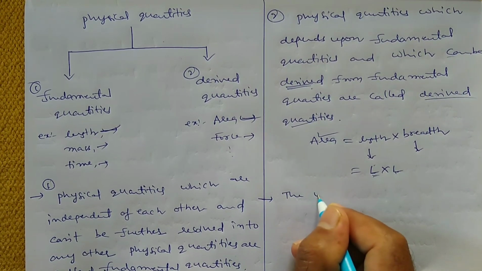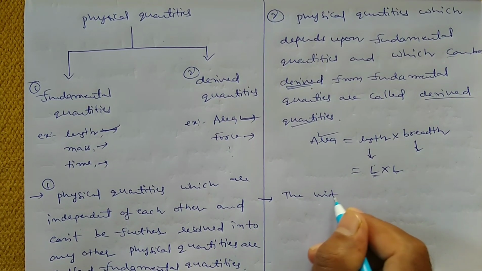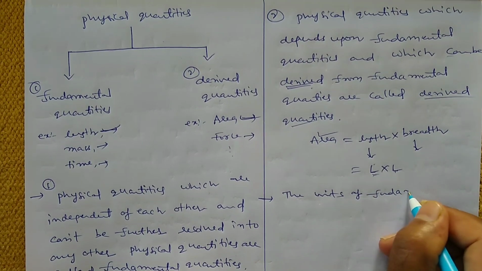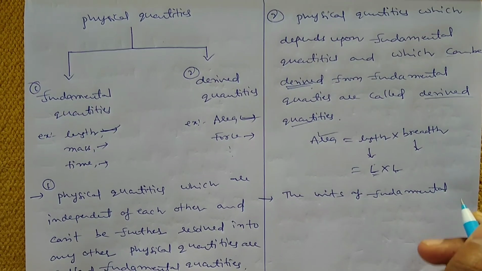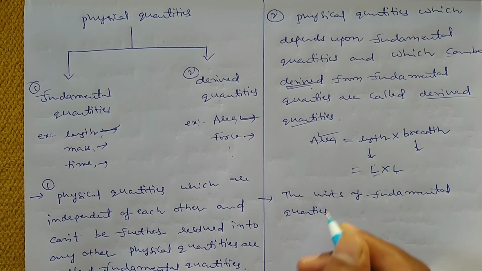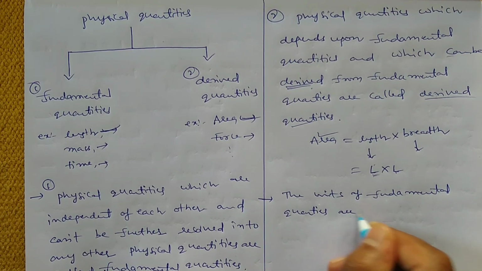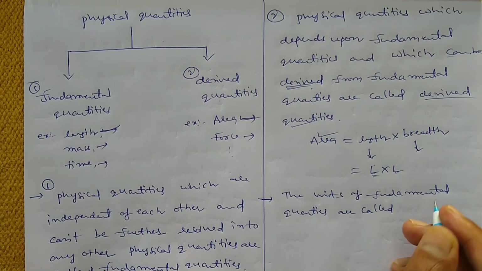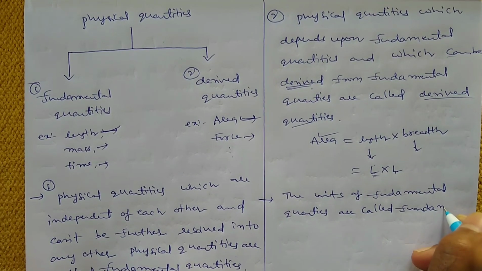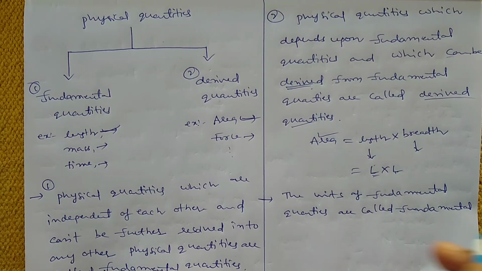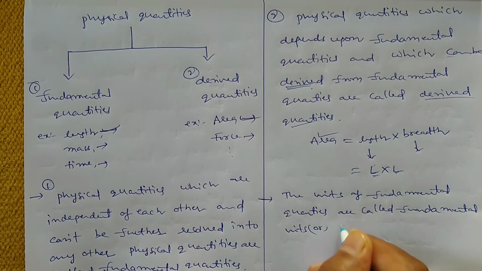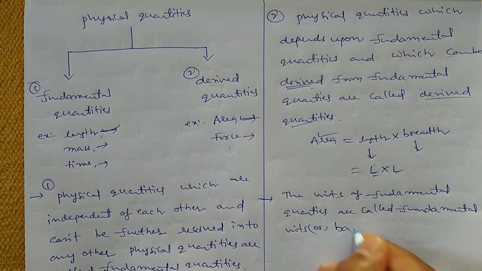So the next definition is: the units of fundamental quantities are called fundamental units, or you can say base units also.